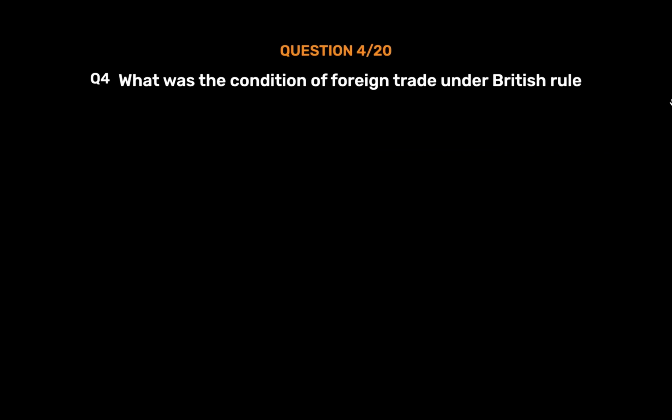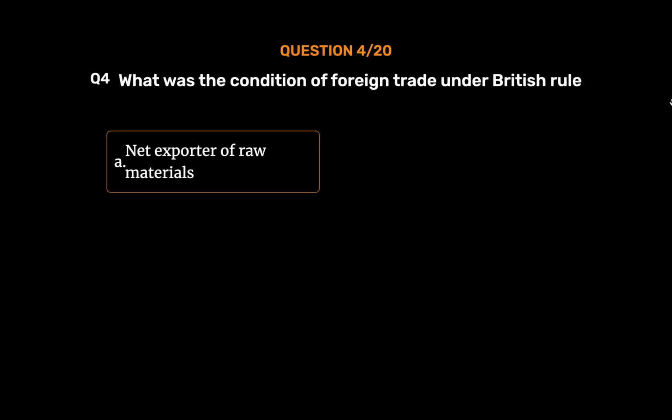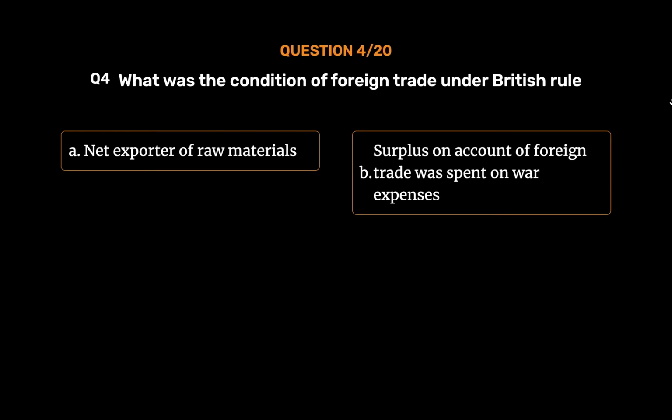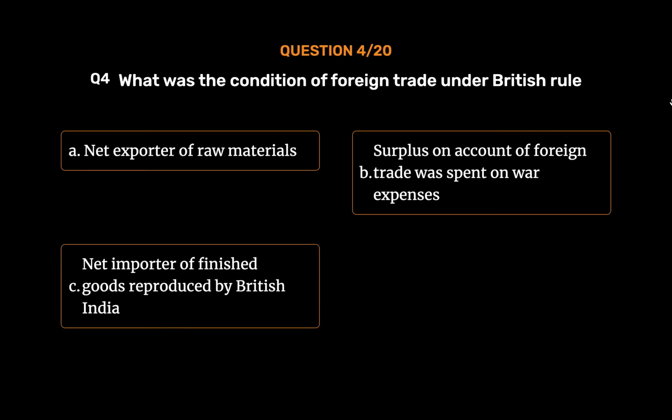Question number 4. What was the condition of foreign trade under British rule? Option A. Net exporter of raw materials. Option B. Surplus on account of foreign trade was spent on war expenses. Option C. Net importer of finished goods reproduced by British India. Option D. All of these.